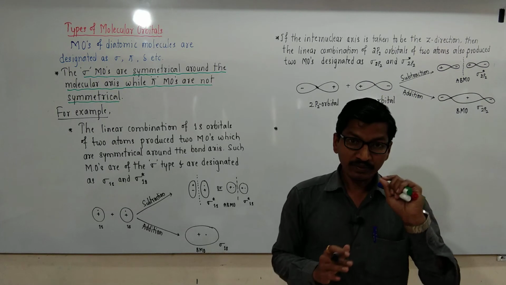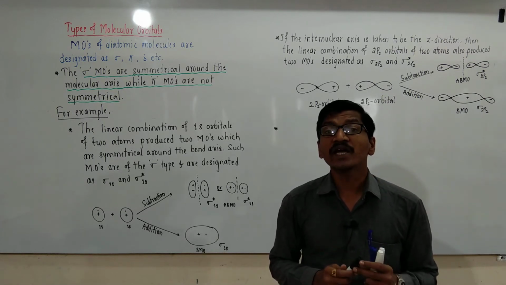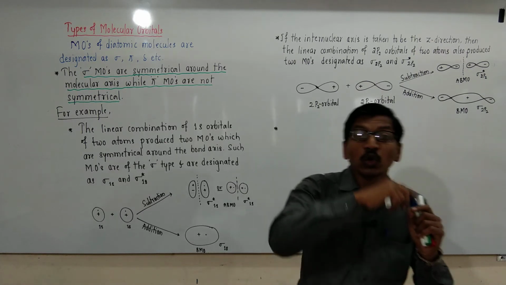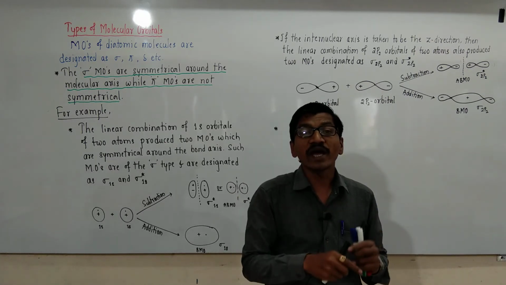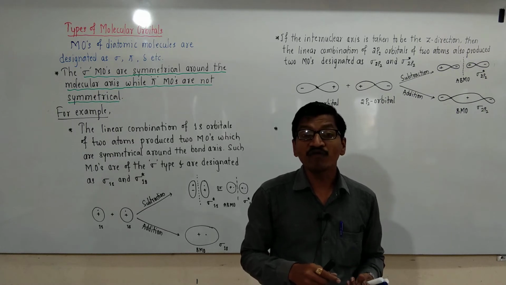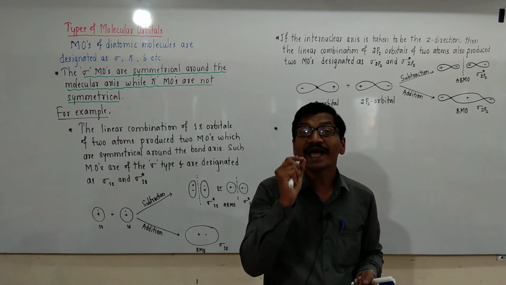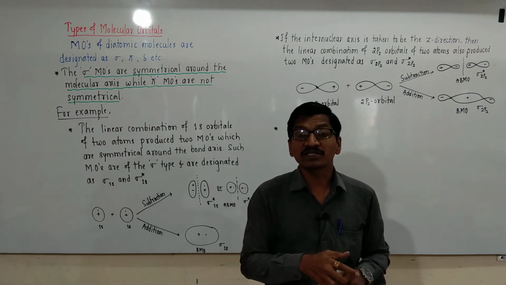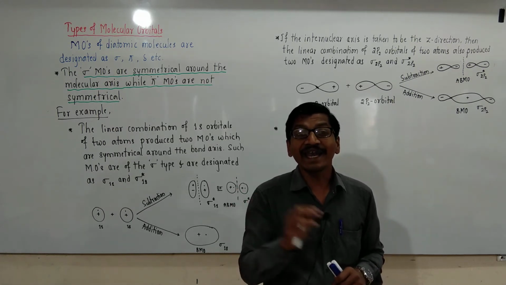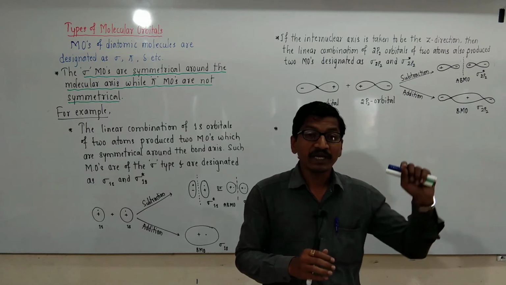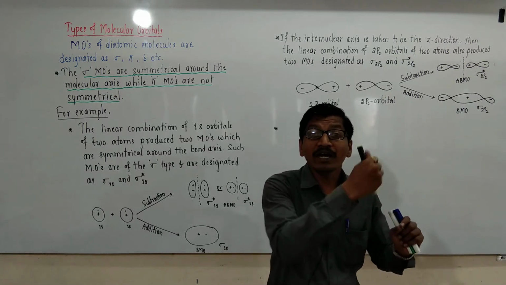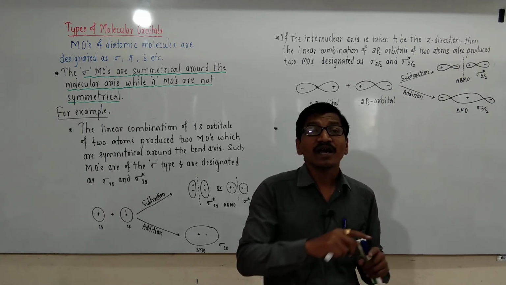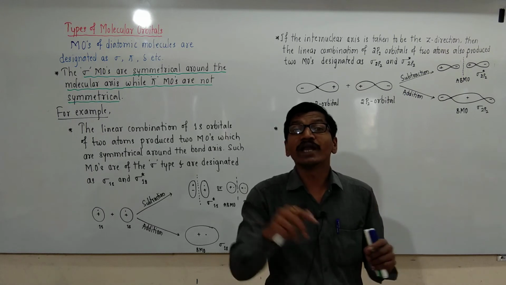That's why these are not symmetrical about the internuclear axis: the positive lobe is above and the negative lobe is below the molecular axis. Such types of molecular orbitals are labeled as pi and pi star. Pi bonding molecular orbitals have higher electron density above and below the molecular axis.